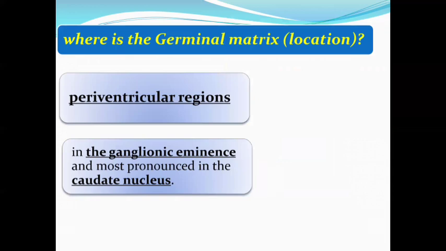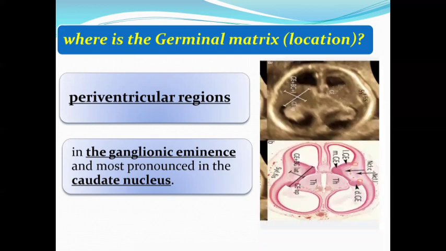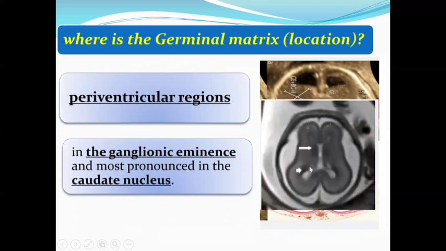Where is it located? It is located within the periventricular region and in the ganglionic eminence, and is most pronounced in the caudate nucleus. This is the ganglionic eminence, and this is the caudate nucleus.